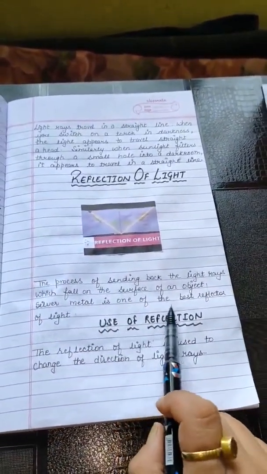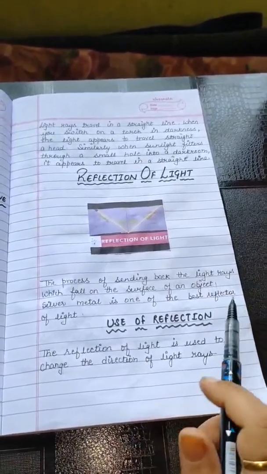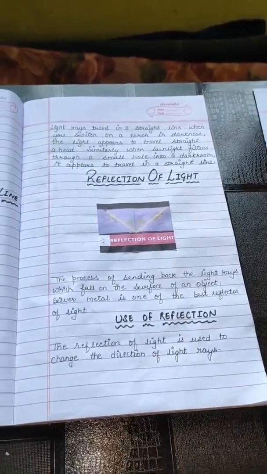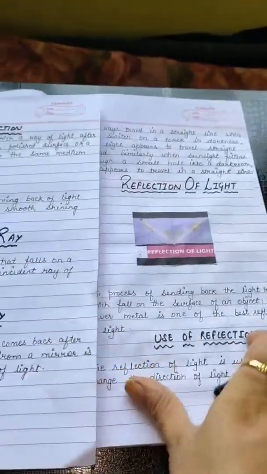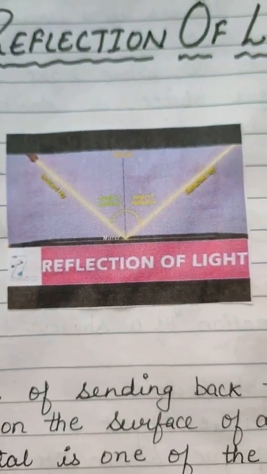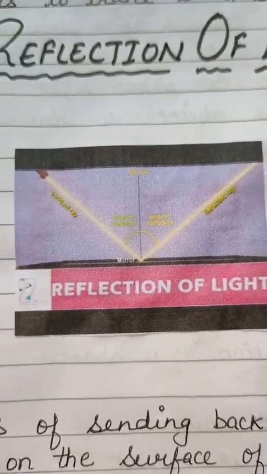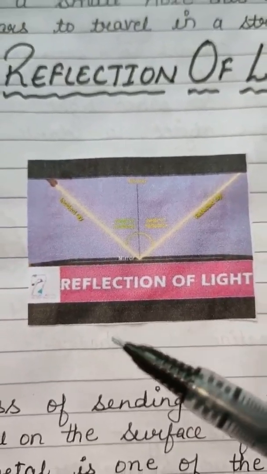Silver metal is one of the best reflectors of light. You can see here also, this is an example of reflection of light.